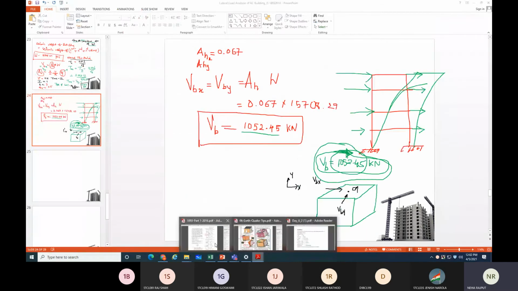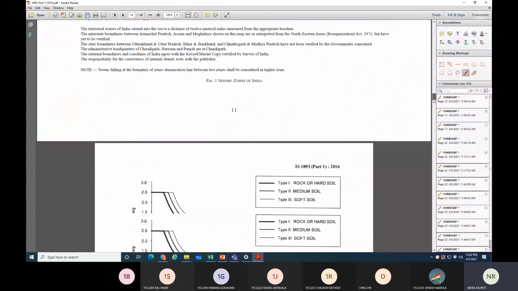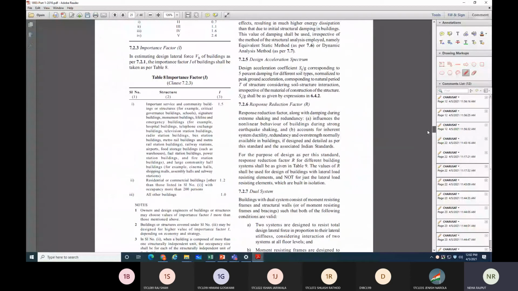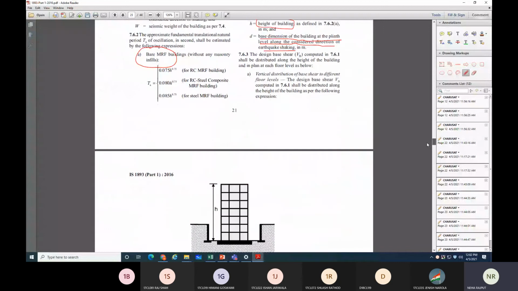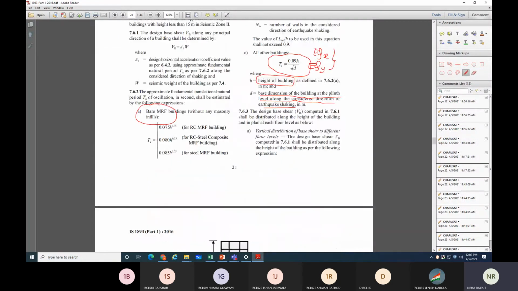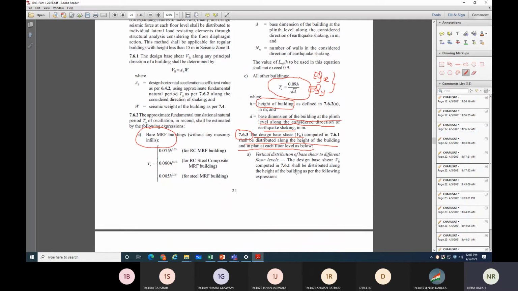So for that again you need to open this IS 1893 and in this clause number 7.6.3, the design base shear, that is VB, shall be distributed along the height of the building and in plan at each floor level as below.